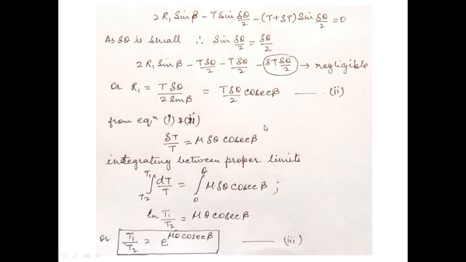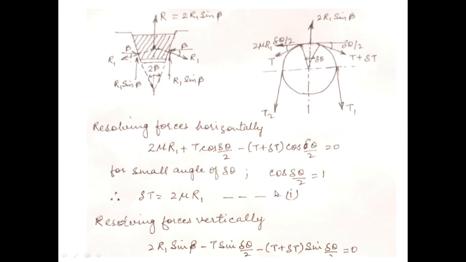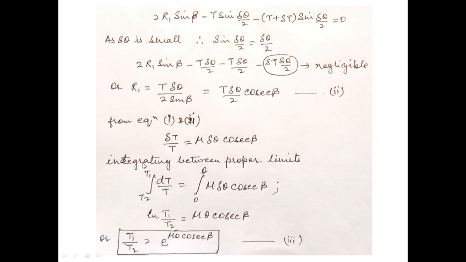Simple. Now we just see equations 1 and 2. Just take the value of R1 and replace it here. So on simplification and rearrangement, you will find delta T by T is equal to mu delta theta cosec beta.